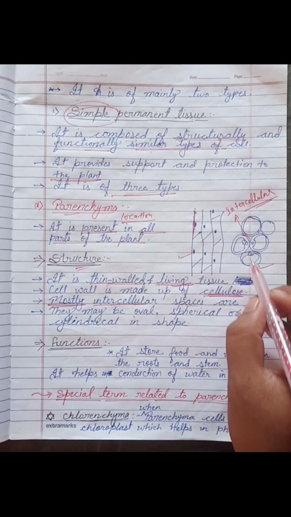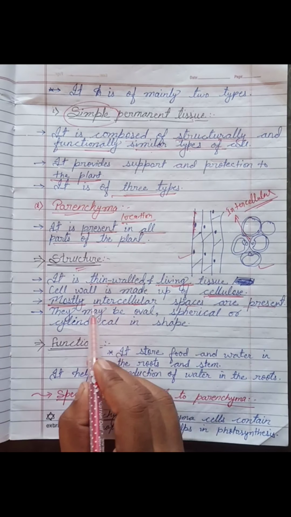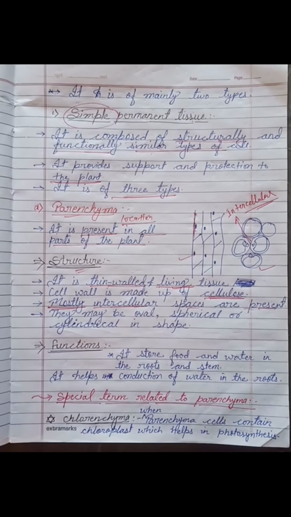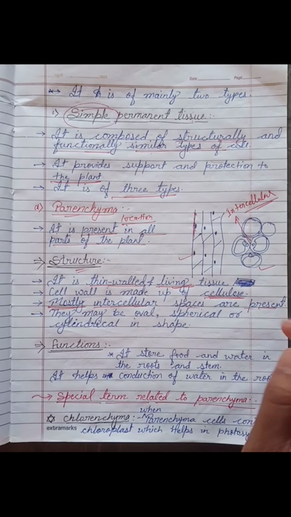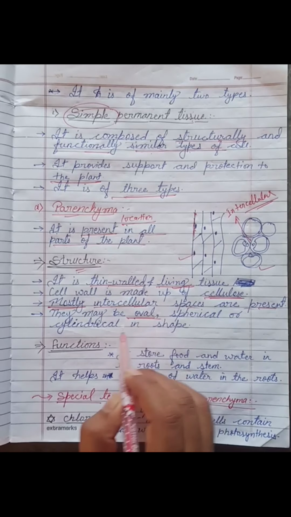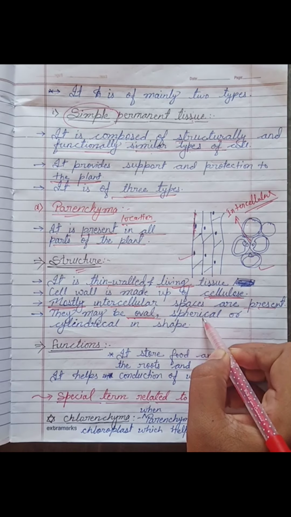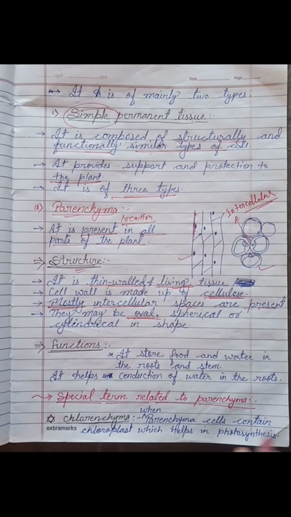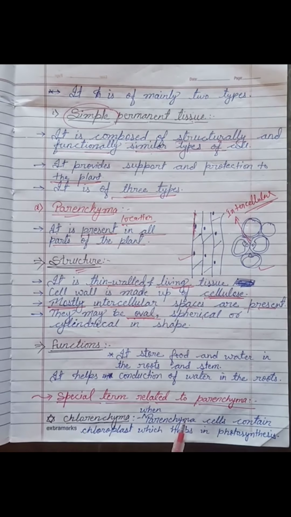So intercellular spaces are present in most parenchyma cells. The structure of parenchyma may be oval, spherical or cylindrical in shape. That was the structure of parenchyma.